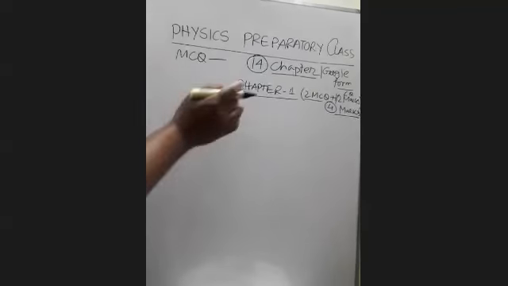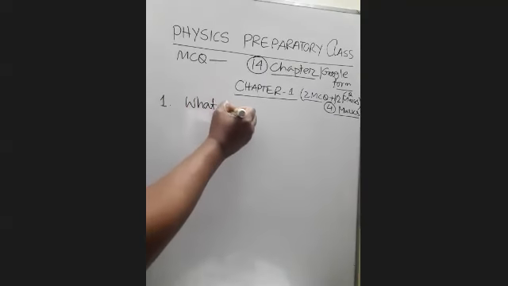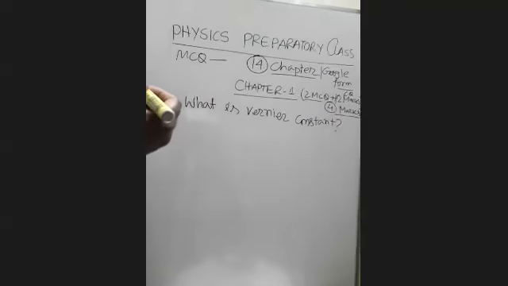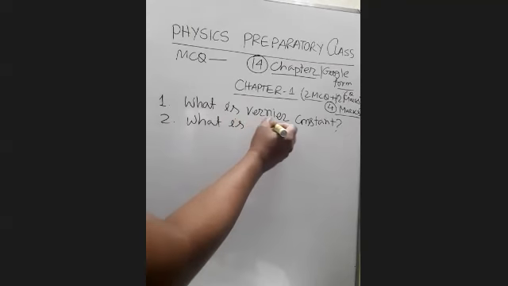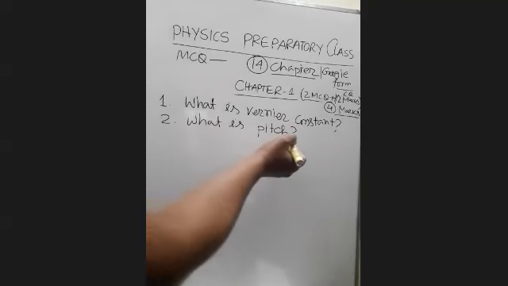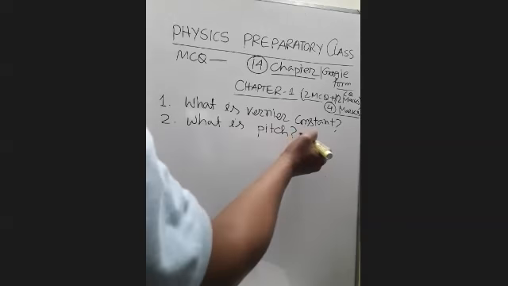So what are the A type and B type questions from here? First question is: what is Vernier constant? Whenever I make this question, what is Vernier constant and what is phase, these two questions are very familiar. We have two phases. One phase is chapter 7 and another phase is here. When it is question 1 to 3, the phase will be from chapter 1, and for questions 6, 7, 8, you answer from the sound.